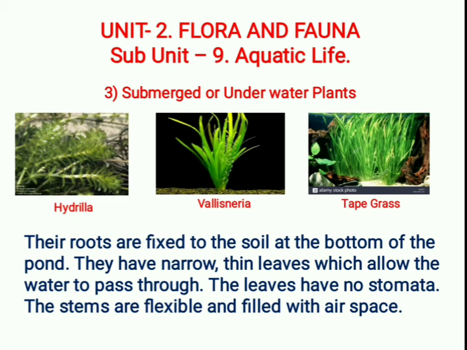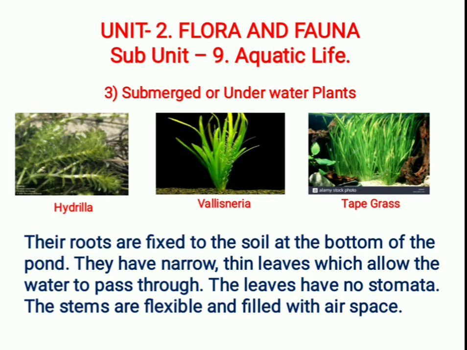Next you can see submerged or underwater plants. Examples are the hydrilla, Vallisneria, tape grass. These remain completely underwater. Their roots are fixed to the soil at the bottom of the pond. They have narrow, thin leaves which allow the water to pass through. The leaves have no stomata because these plants are completely underwater.